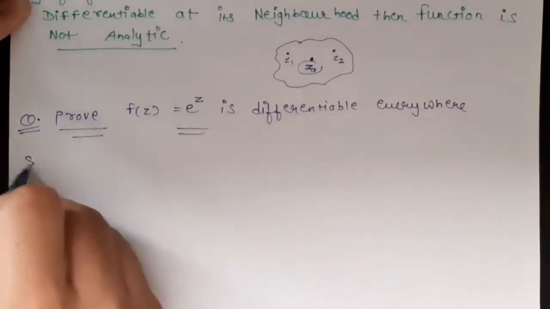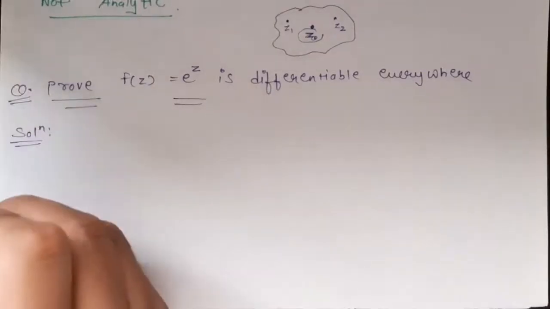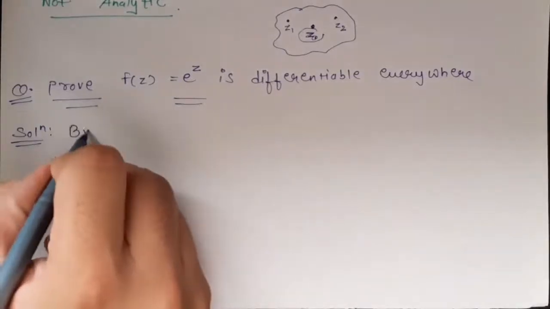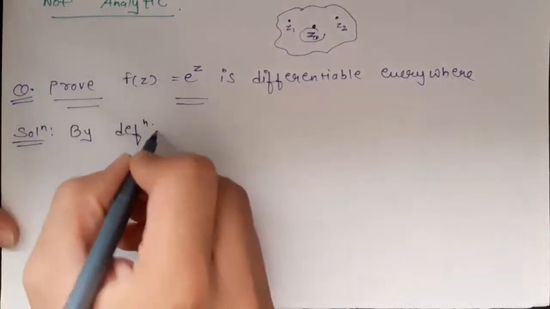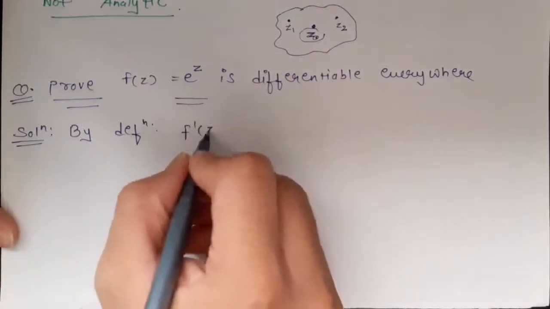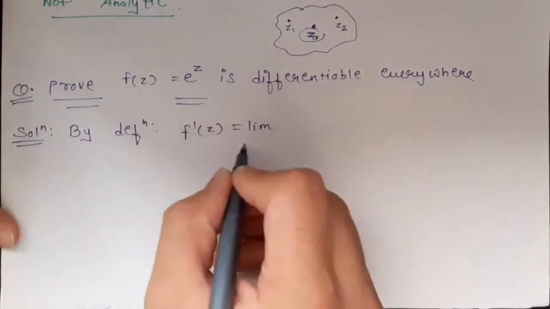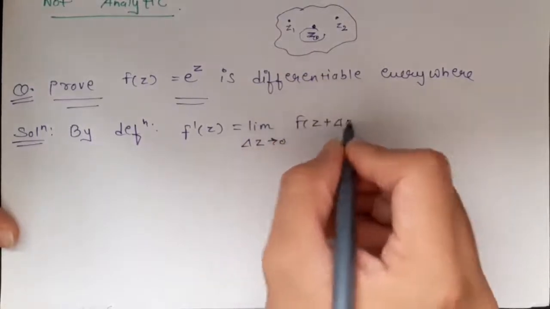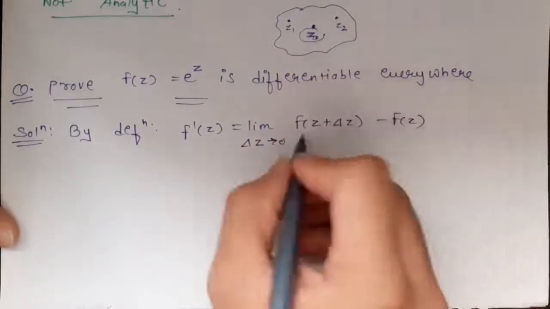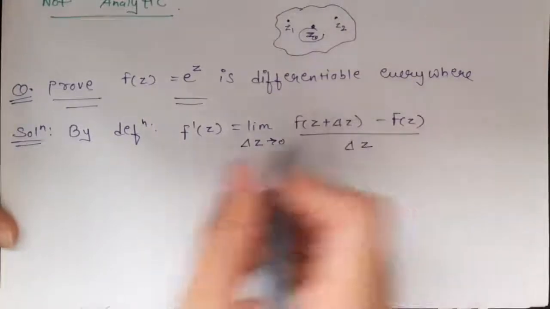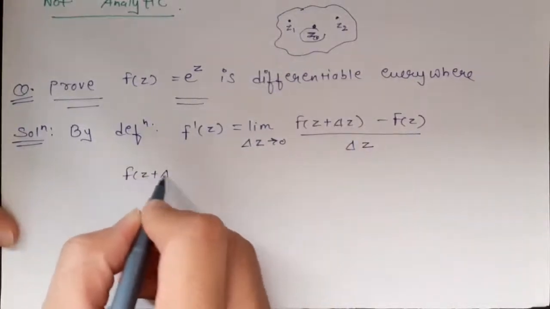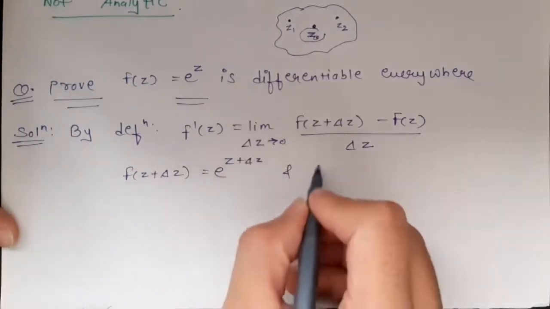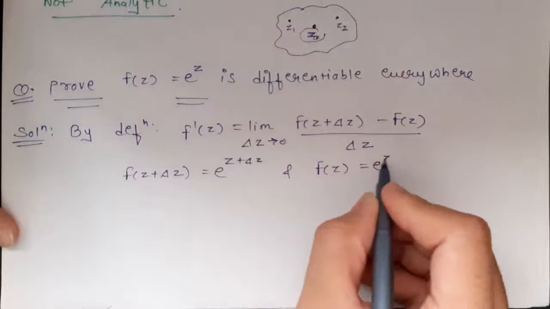According to the previous video, what we have learned, we will apply here. Solution: here as the point is not mentioned, we will use the definition. Therefore, by definition, f dash z is equal to limit delta z tends to 0 of f of z plus delta z minus f of z upon delta z. So what is f of z plus delta z? It is e raised to z plus delta z. And what is f of z? It is e raised to z.